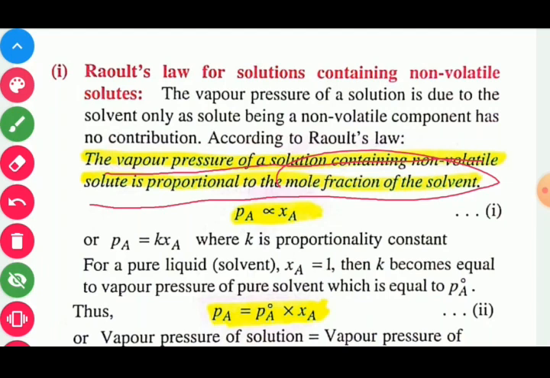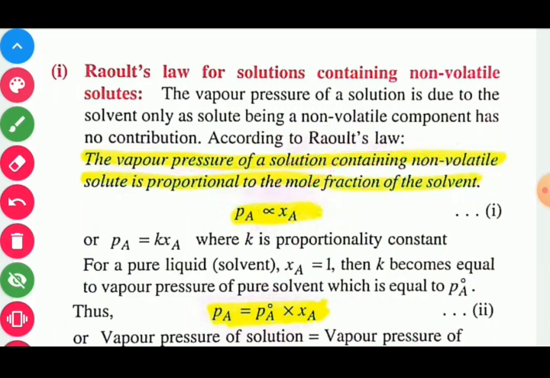So in this situation, the vapor pressure of the solution is directly proportional to the mole fraction of solvent. So here P is the vapor pressure, X is the mole fraction, A is the solvent. Therefore, vapor pressure is directly proportional to the mole fraction of solvent.